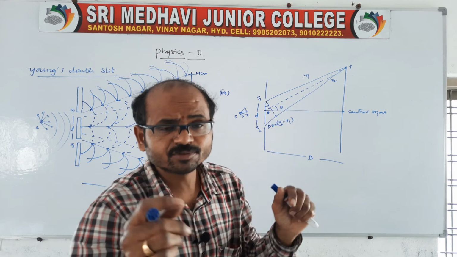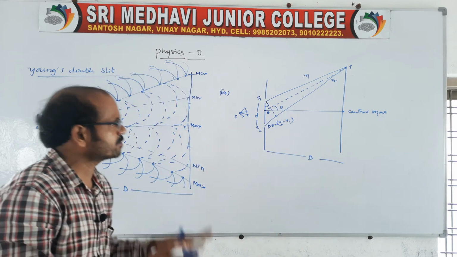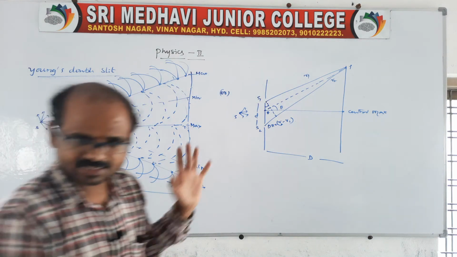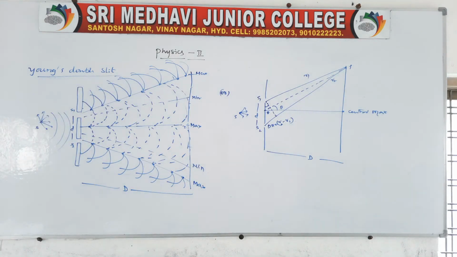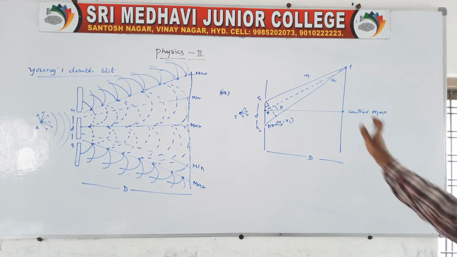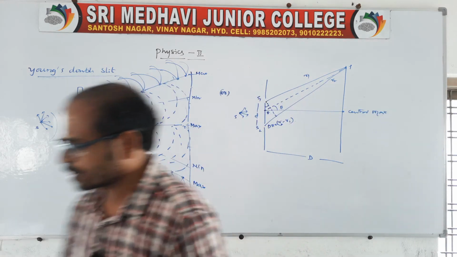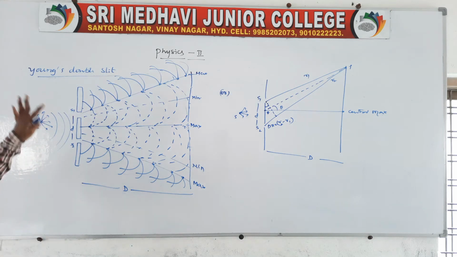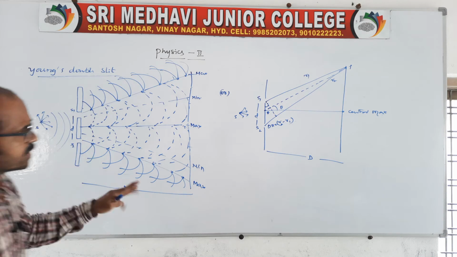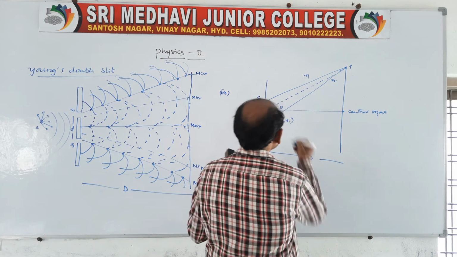So we have to derive the conditions for maximum and minimum intensity when the two waves are arriving like this. Two waves are arriving at a point like this. You go through these two diagrams, which are very very important, and you compulsorily have to draw the diagrams. Clear?